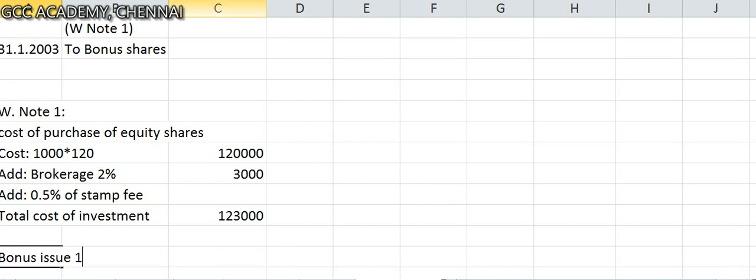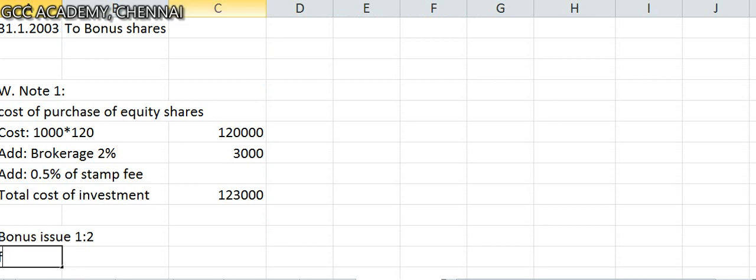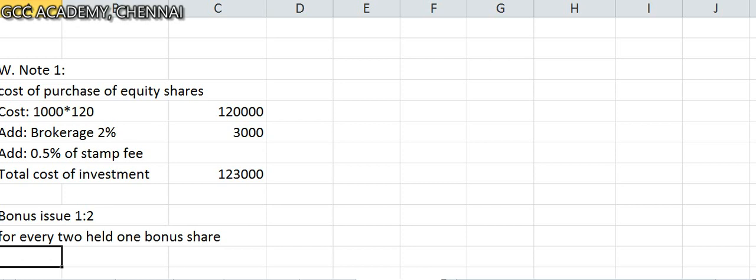If bonus issue is said to be 1:2, that means for every 2 shares held, he is going to get 1 bonus share. Or if it is 2:1, that means he is going to get 2 bonus shares for every 1 held. That is the meaning of it.